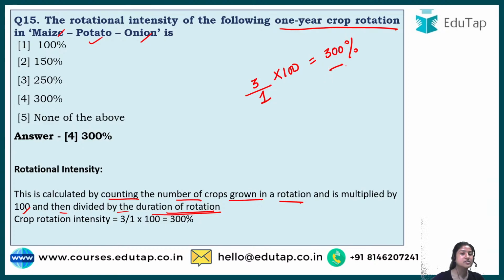So what is the formula of rotational intensity? The formula is counting the number of crops, that is given here. The number of crops were 3, so we write 3 above. Then we have to multiply by 100. And then divide by the duration of the rotation. Here in the question it was said 1 year crop rotation, so I divided it by 1. So my answer came 300%. Is this concept clear to you all?